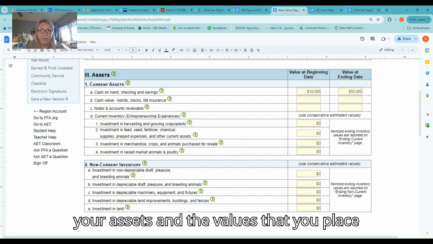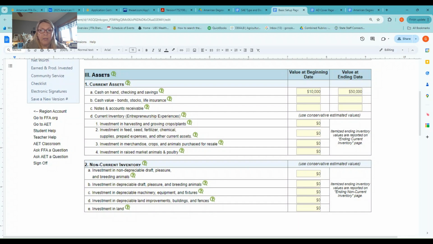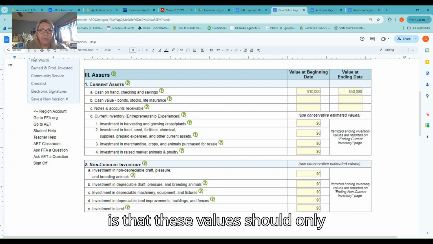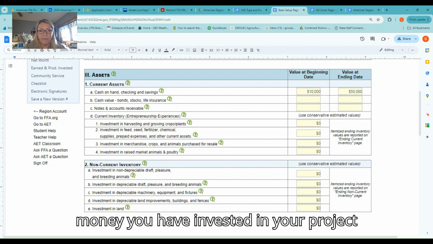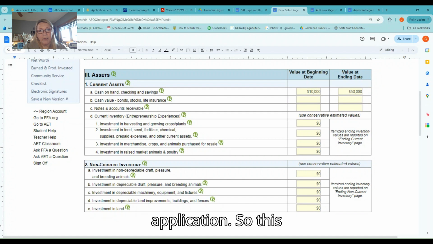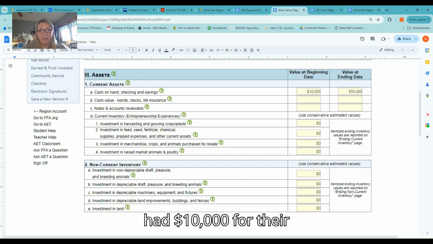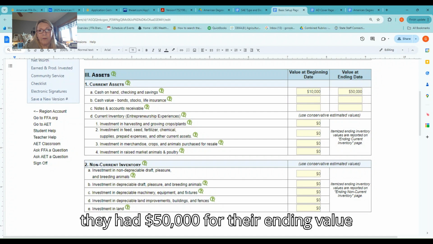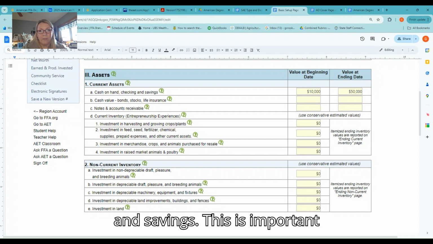assets and the values that you place in this portion of the application is that these values should only be related to your SAE project. The money you have invested in your project is all that you're recording on this application. So this person shows, for example, that they had $10,000 for their beginning value and they had $50,000 for their ending value for their cash on hand, their checking and savings.